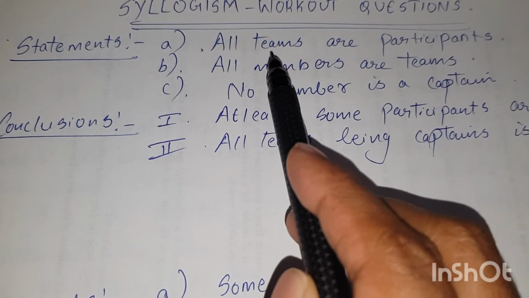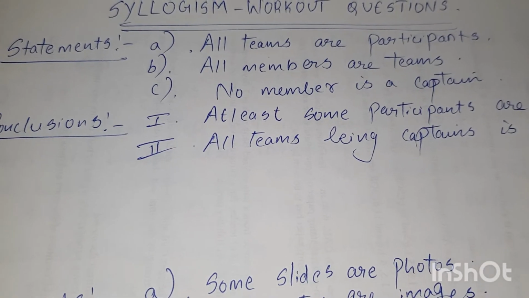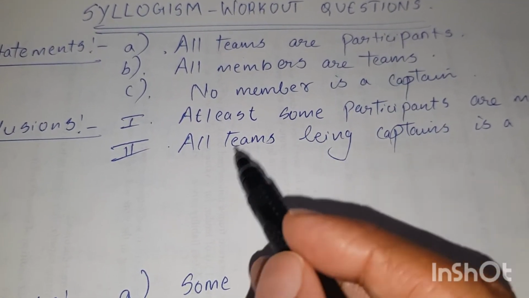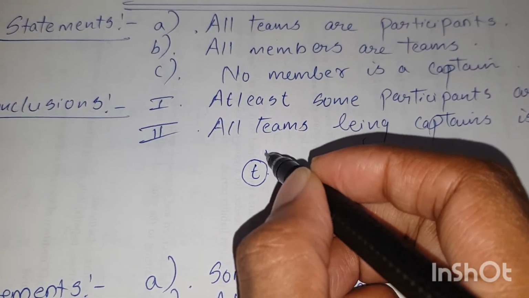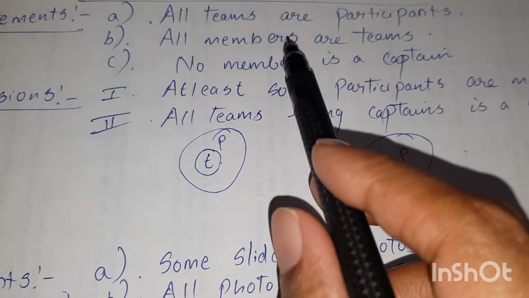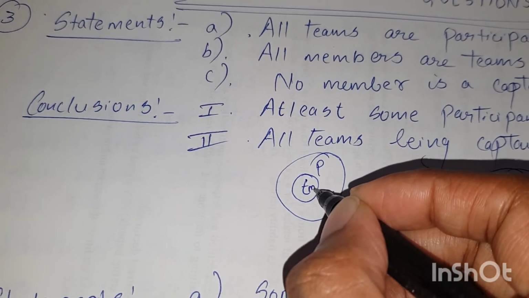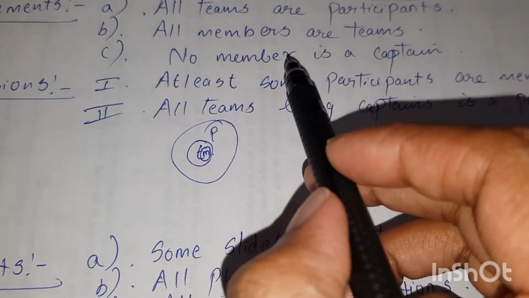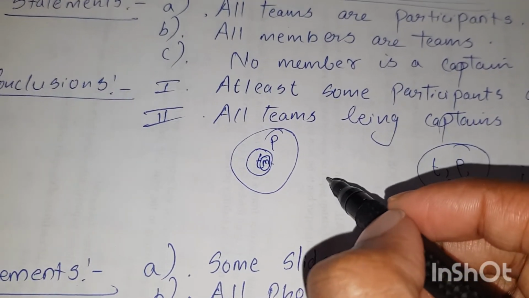Third workout question. All teams are participants. All X are Y means universal affirmative, right? There are two possibilities. It can be drawn like this, or like this. Now, all members are teams. Now, no member is a captain.